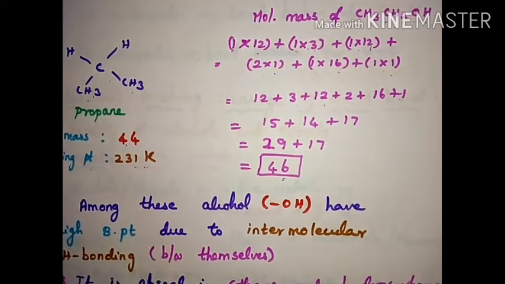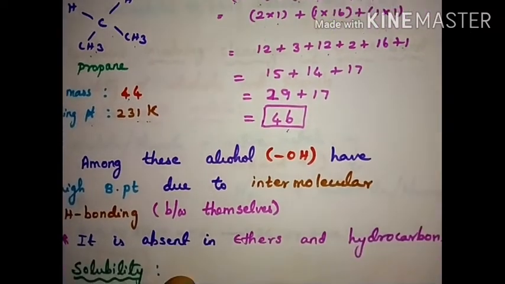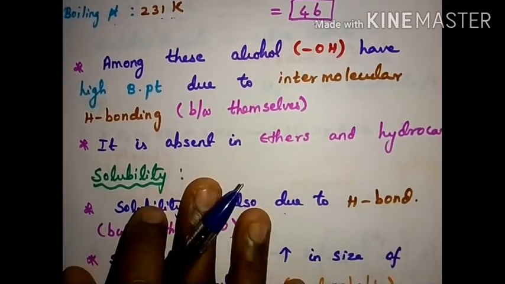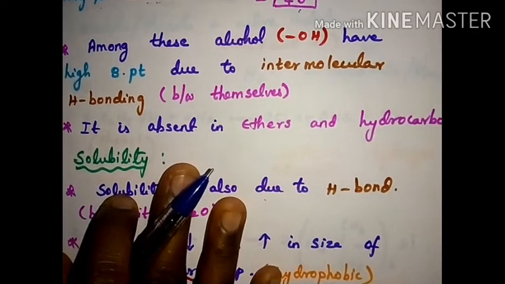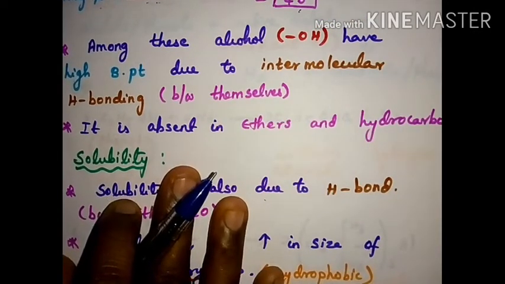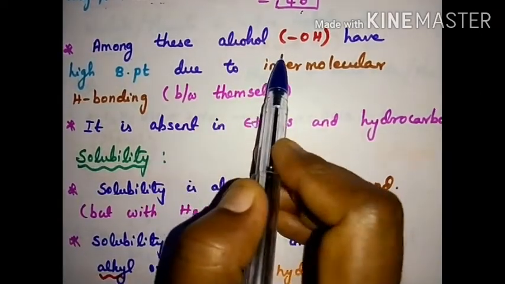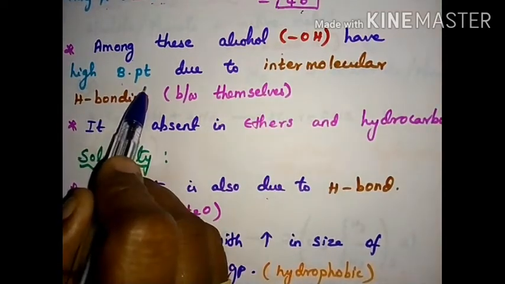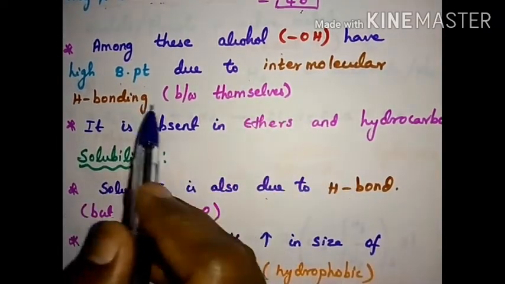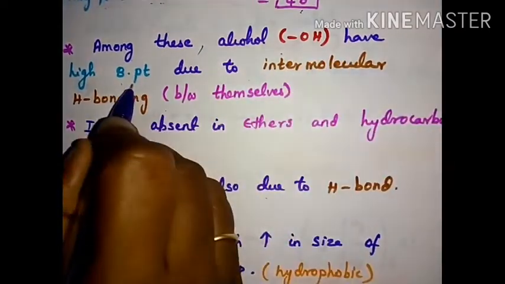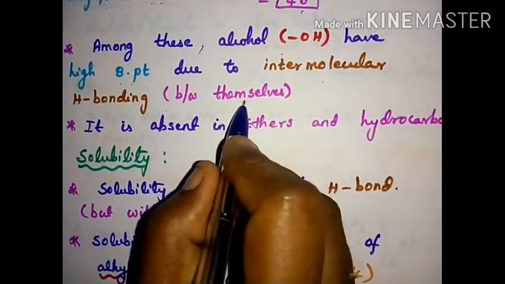So comparing these three, which has a high boiling point? Alcohol has a high boiling point. Why does alcohol have a high boiling point? Due to the intermolecular hydrogen bonding. Among these, alcohol with OH has a high boiling point due to intermolecular hydrogen bonding.